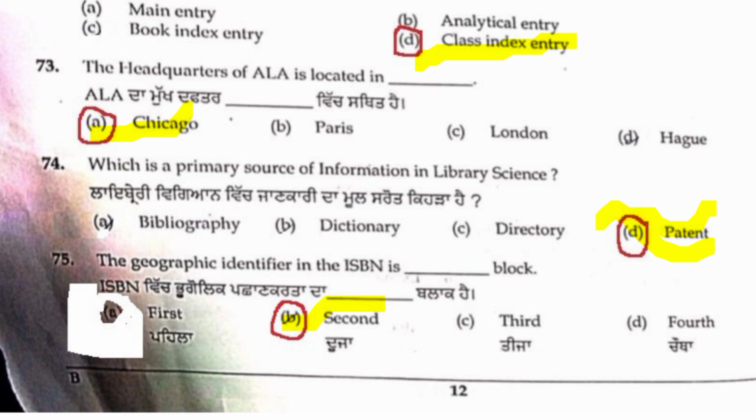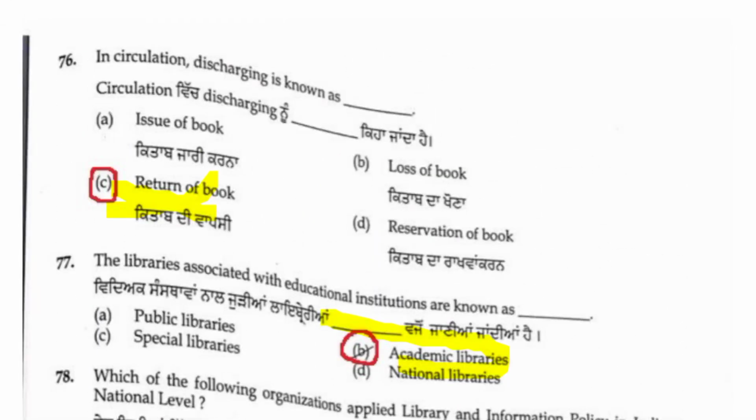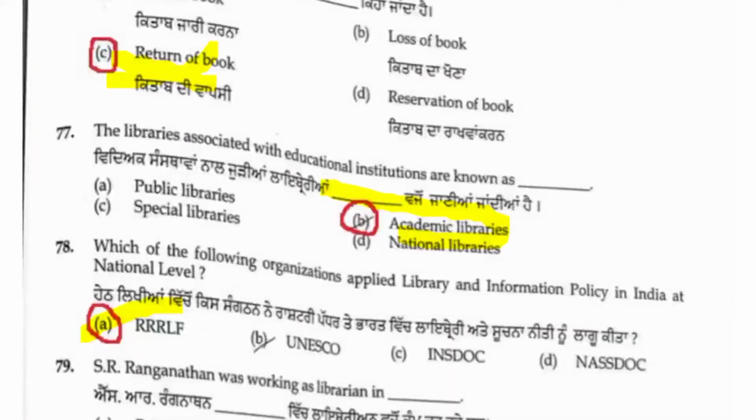Next, question number 76. In circulation, discharging is known as return of the book. Charging means issue of the book. Simple, friends. In today's automated libraries, everyone knows this term. This is a practical question, friends. In circulation, discharging means returning the book, and charging means issuing the book. So C is the right answer. That was question 76. Next, 77.